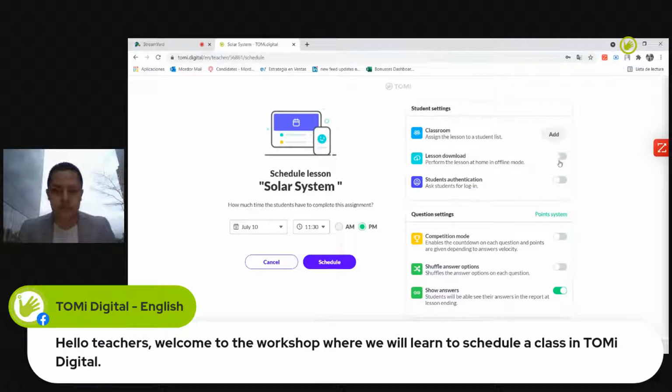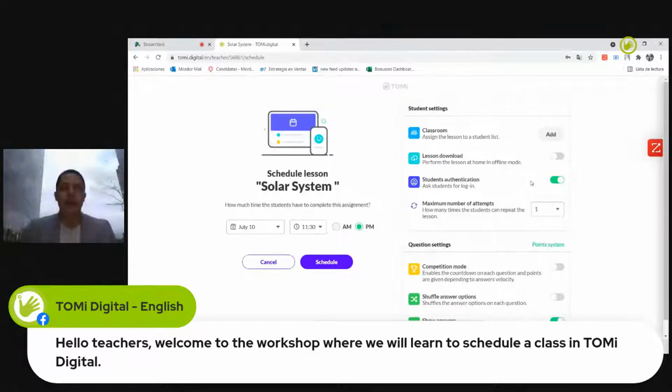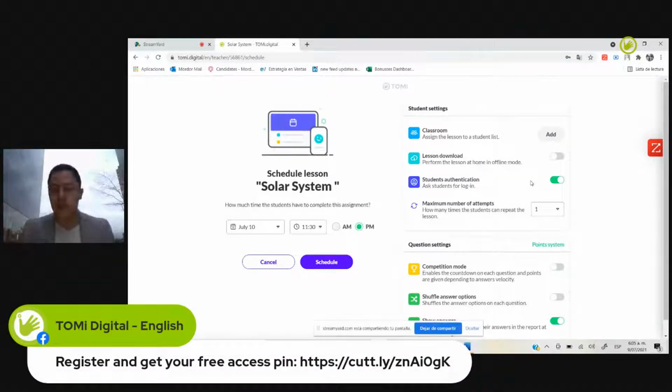The other option would be to activate authentication whenever I want some students to log in, so that they can use their specific credentials to access the class. This makes it a little bit more secure and gives the teacher some control over the class. The teacher can also determine the number of attempts the student will be able to perform this task.